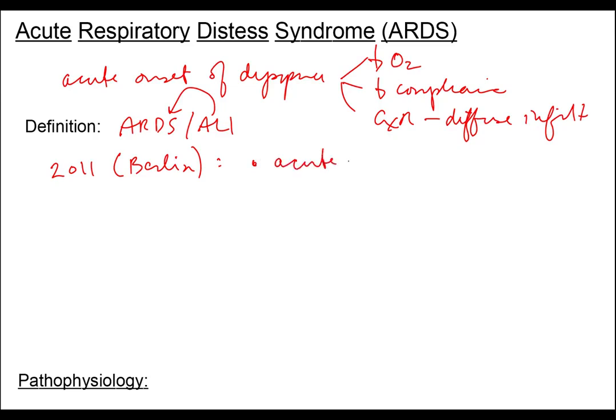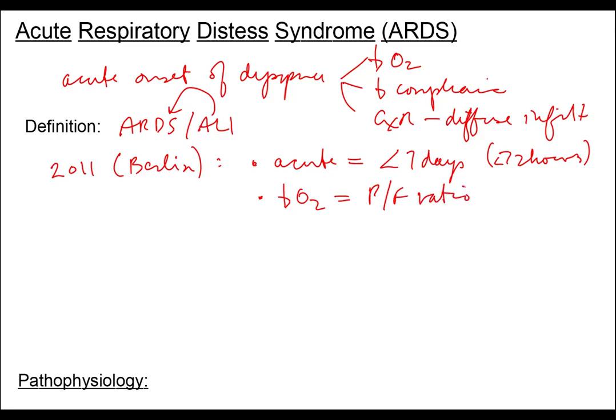Acute was defined that it has to all occur in less than 7 days. And in point of fact, almost always it's less than 72 hours. And that gives you a good sense of what acute means. When we talk about the lack of response to oxygen, this is measured by what is called the PF ratio. And the PF ratio stands for the ratio of the blood gas oxygen over the inspired oxygen that one gets.